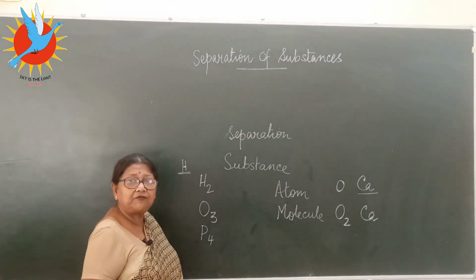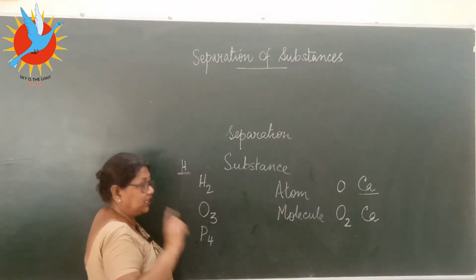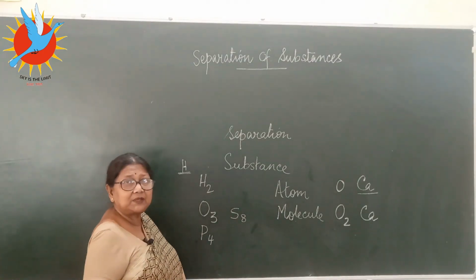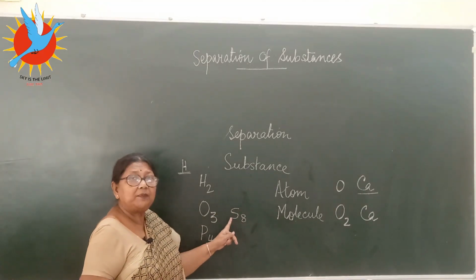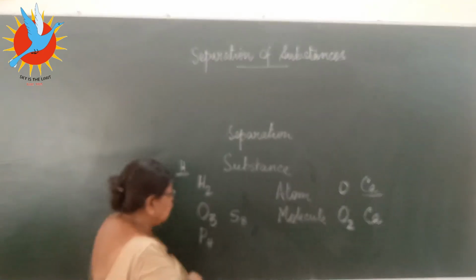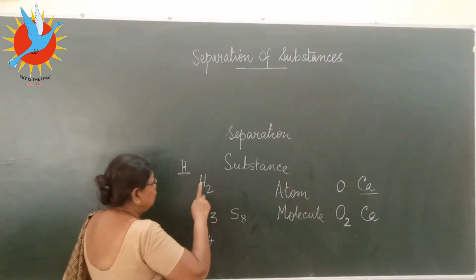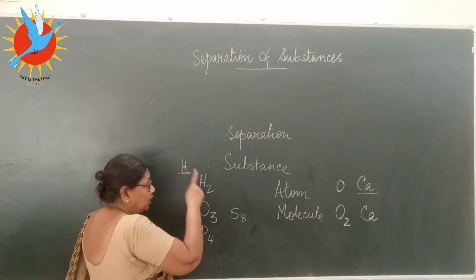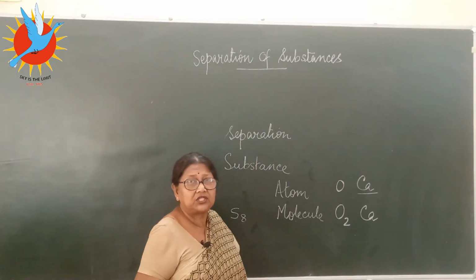Phosphorus, I write P4. What does it mean? It means 4 atoms will make one molecule. I write S8. What does it mean? S is the symbol for sulfur. That means 8 atoms will make one molecule. So do you get the difference between the two? That means sulfur exists as this, ozone exists as O3. Ozone does not exist as O. Hydrogen doesn't exist as H. The molecule, it needs 2 atoms to complete one molecular structure.